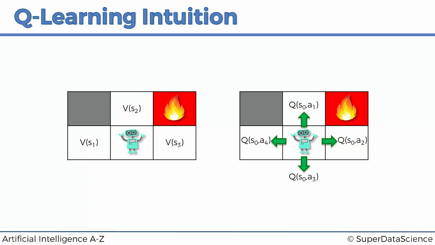So let's have a look at how we're going to derive this formula for Q. How does it actually relate to V? Because as you can imagine, because actions lead to states, there has to be some sort of link between the two. Right? We've already determined how to calculate this, and we're pretty good at it. We know how to use the Bellman equation in very different environments with lots of different complications. Well, let's leverage that knowledge to understand how we can now calculate Q in order to make the same predictions.